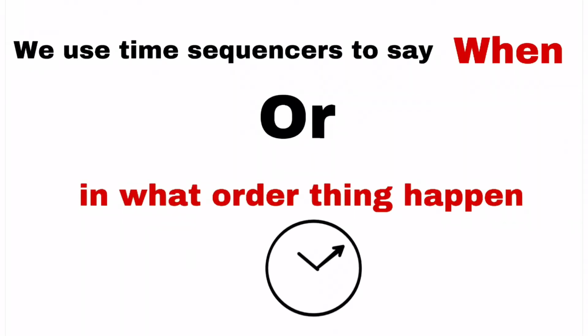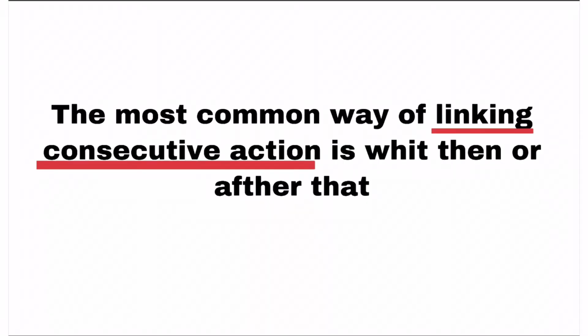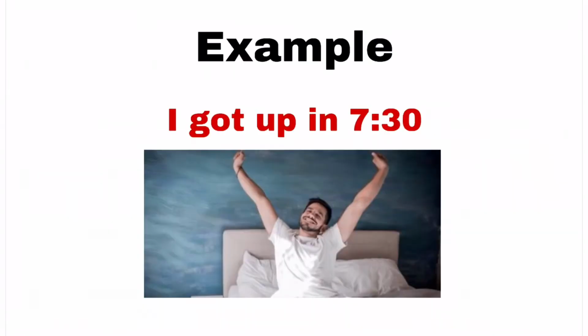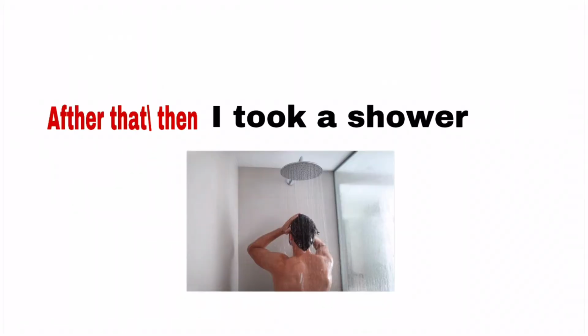Time sequencers. We use time sequencers to say when or in what order things happen. Then and after that. The most common way of linking consecutive actions is with "then" or "after that." For example, I got up at 7:30. After that, I took a shower.